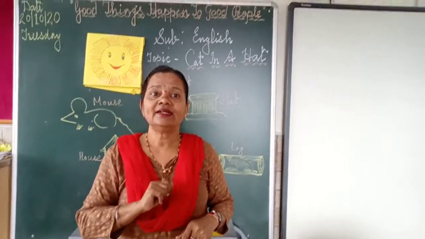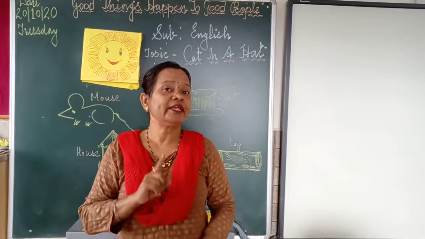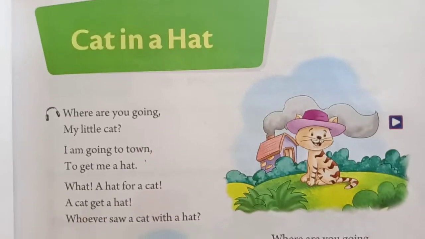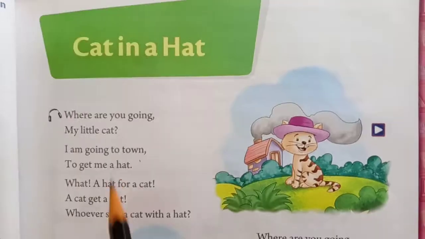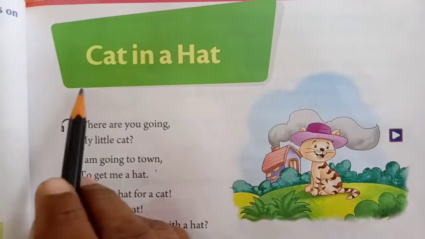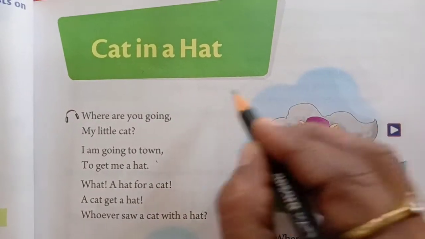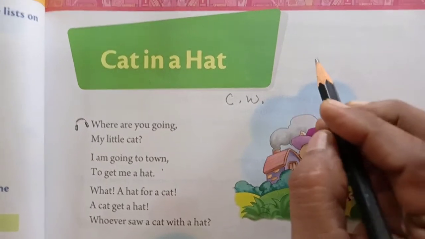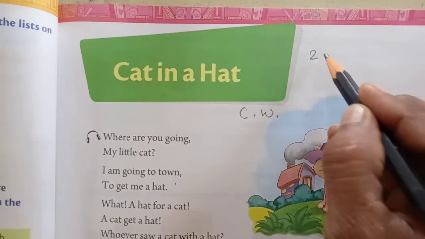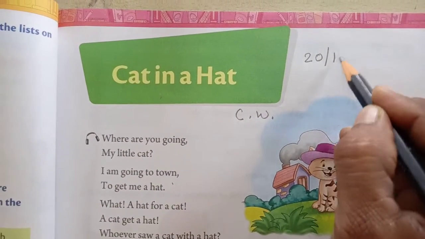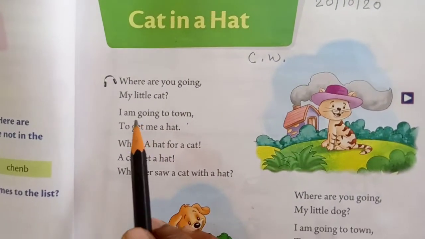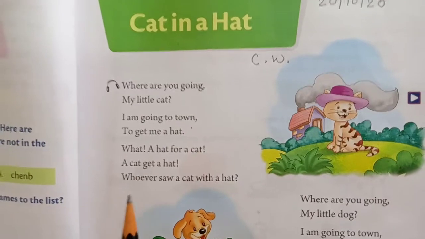Dear children, the poet name is Nicholas Horsburgh. This is your poem, Cat in a Hat. Right here, C.W., and today's date is 20th of October 2020. Now I will recite the poem with you.